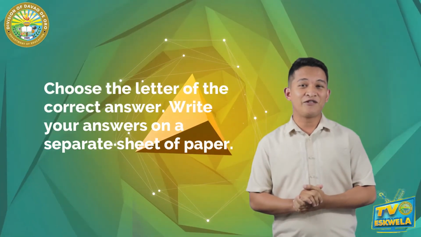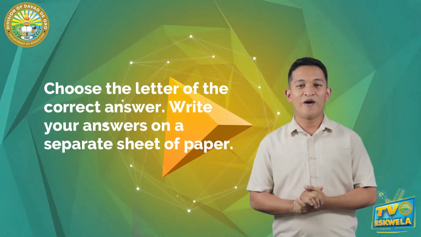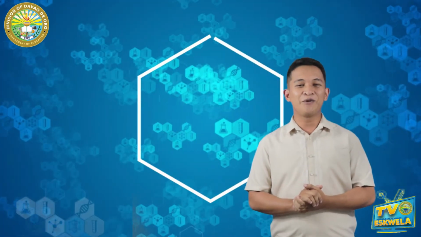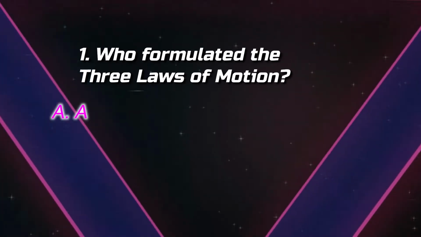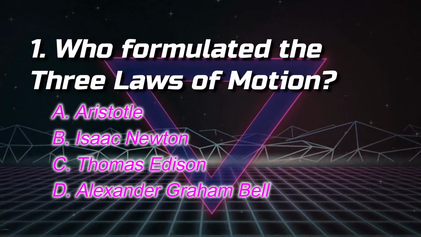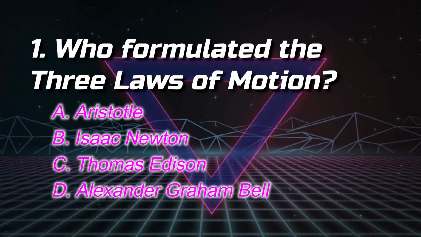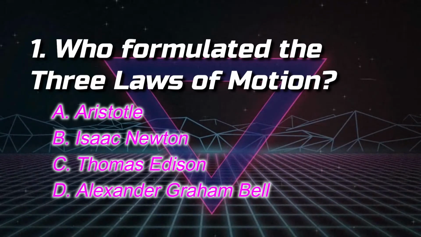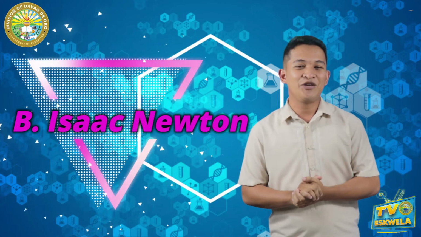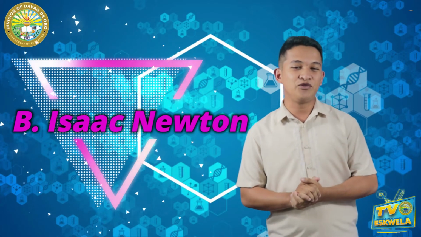Directions. Choose the letter of the correct answer. Write your answers on a separate sheet of paper. Number 1. Who formulated the 3 laws of motion? Letter A, Aristotle. Letter B, Isaac Newton. Letter C, Thomas Edison. Letter D, Alexander Graham Bell. If you answer letter B, you are correct, Isaac Newton.